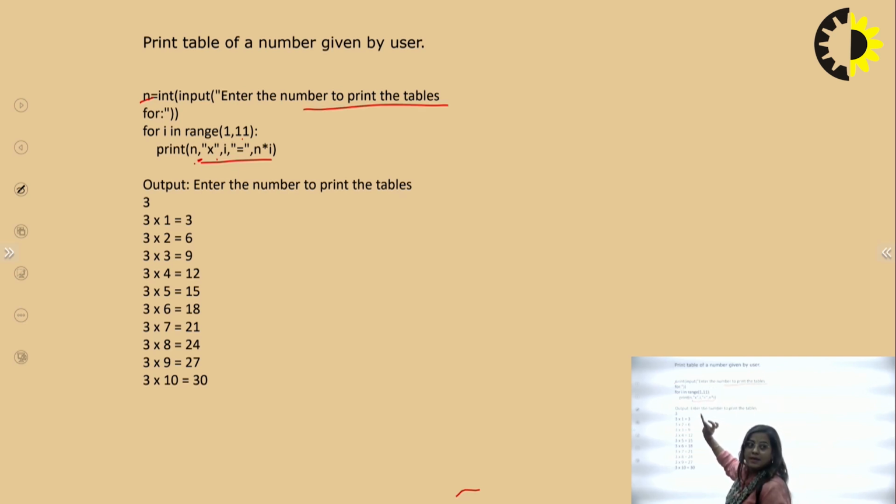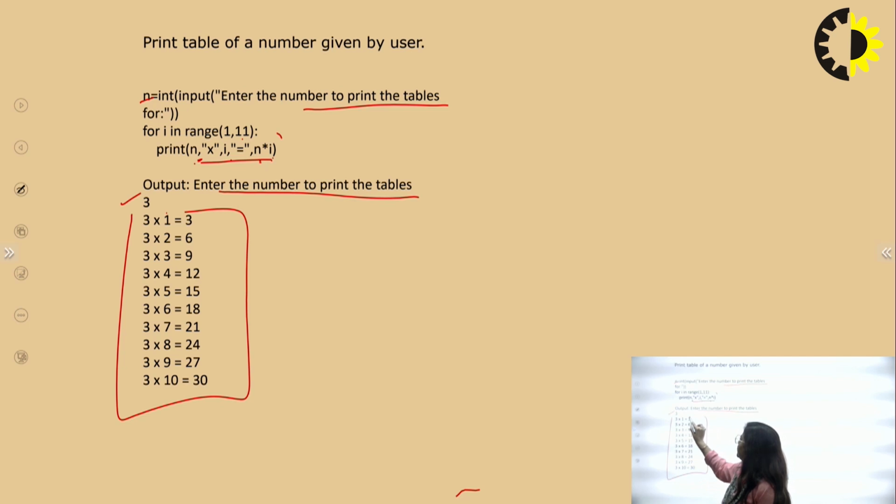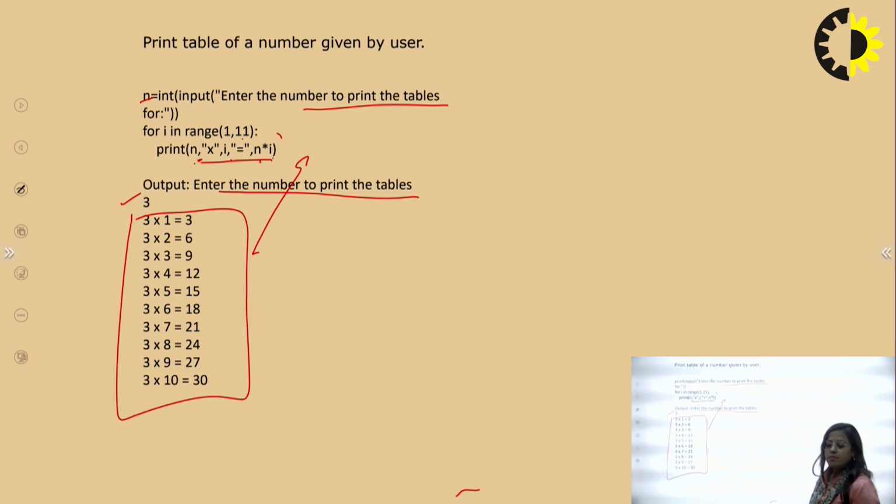The multiply sign is here, and i means numbers from 1 to 10: 1, 2, 3, 4, 5, and equals n multiplied by i. Here the iteration multiplies this many times. So n multiplied by the i value, which keeps changing from 1 to 10. The output is: enter the number to print the table. Here you type 3, then this is your output. So this is a simple program using a for loop in Python.